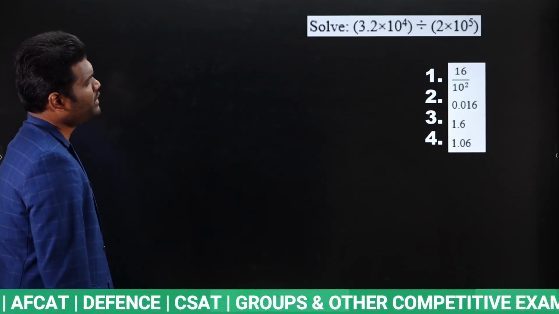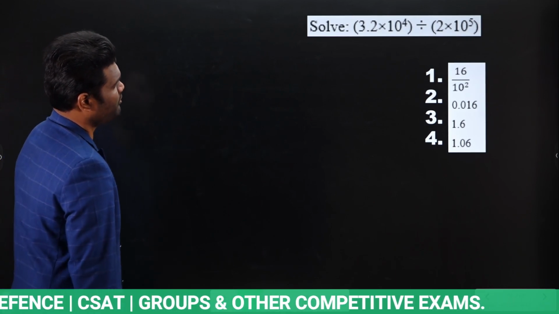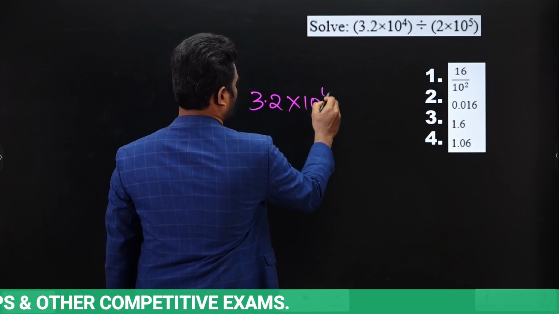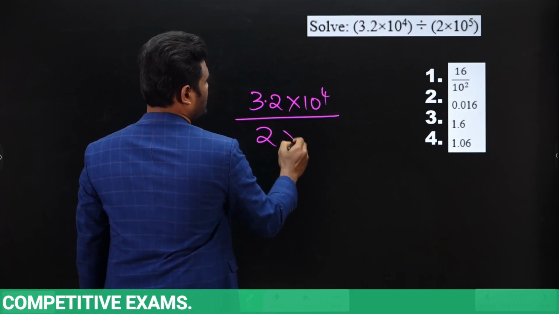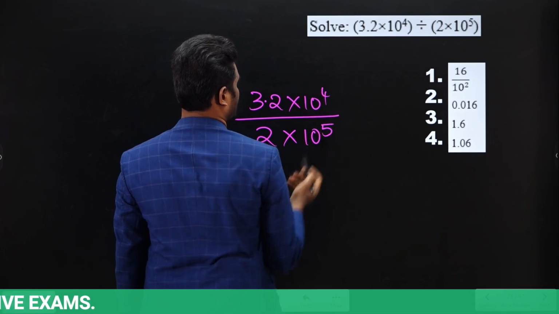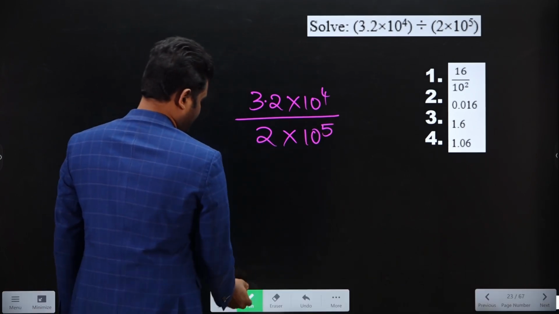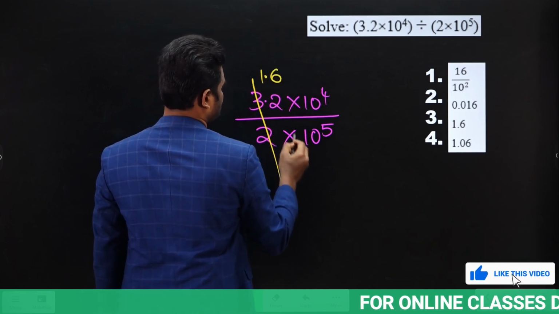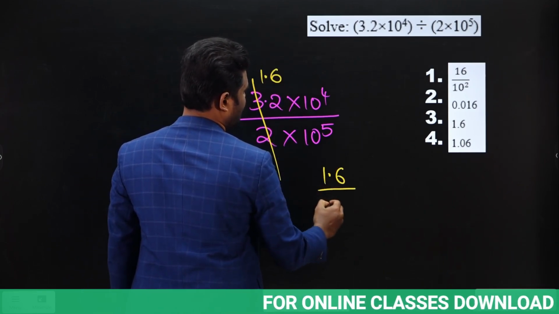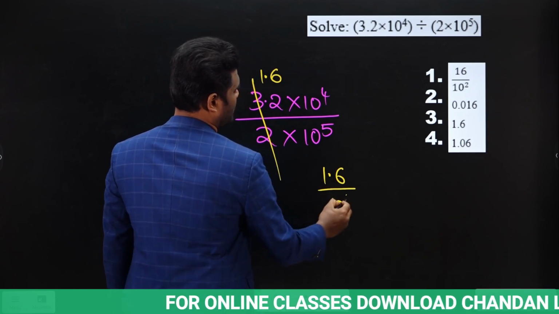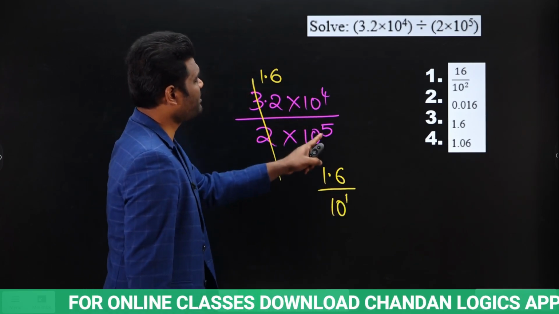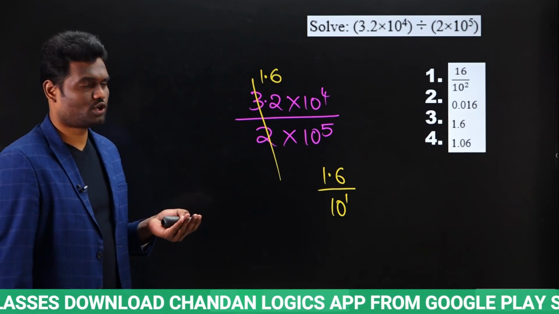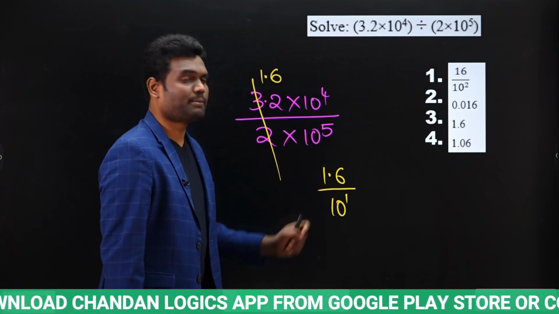solve 3.2 into 10 power 4 divided by 2 into 10 power 5. Very simple. Look, 3.2 into 10 power 4 divided by 2 into 10 power 5. Now, here if you observe, 3.2 divided by 2 is 1.6. Now I can take it as 1.6 divided by 10 power 1. Why? 10 power 4 divided by 10 power 5. A to the power of m divided by a to the power of n means a to the power of m minus n. Based on that, I can say this is 10 power minus 1.